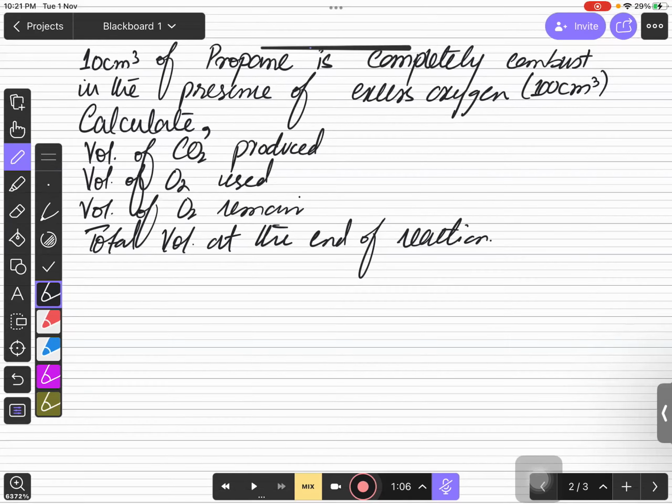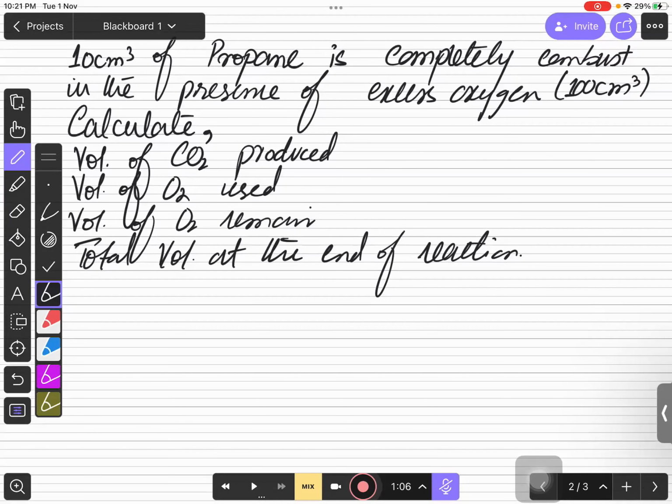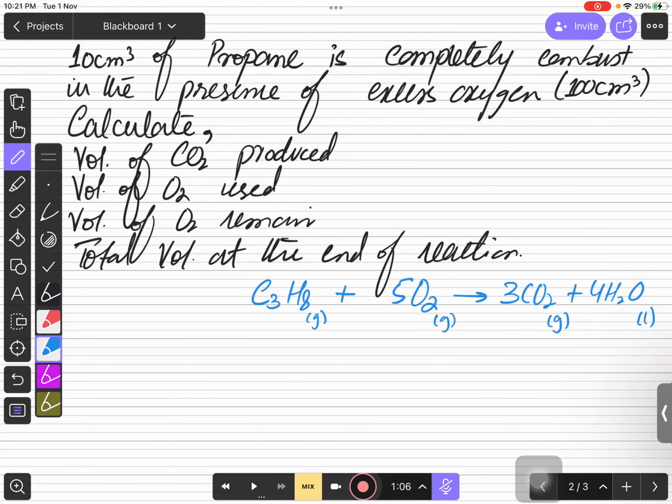For this, first of all, you need to write a complete balanced equation. So let's see what the complete balanced equation is. The balanced equation is saying when you have 1 C3H8 propane combusted in the presence of oxygen, it will form 3 carbon dioxide and 4 water molecules, and this is 5 oxygens. Right, bacho? Yes, sir. Then this is a gaseous state. This is gaseous state. This is gaseous state, and this is liquid at room temperature and pressure. अगर आप room temperature and pressure की बात करो तो this is liquid, right?